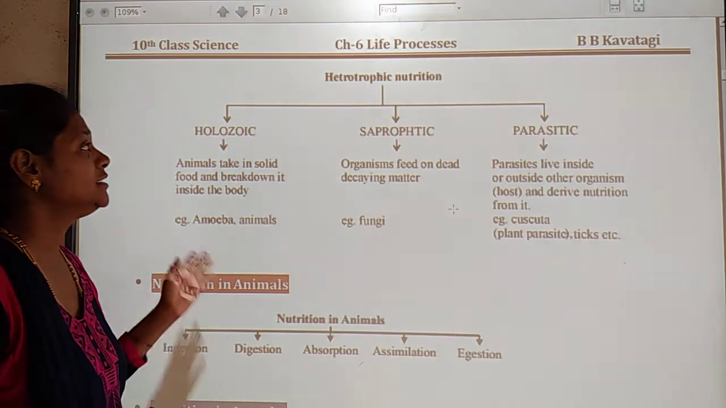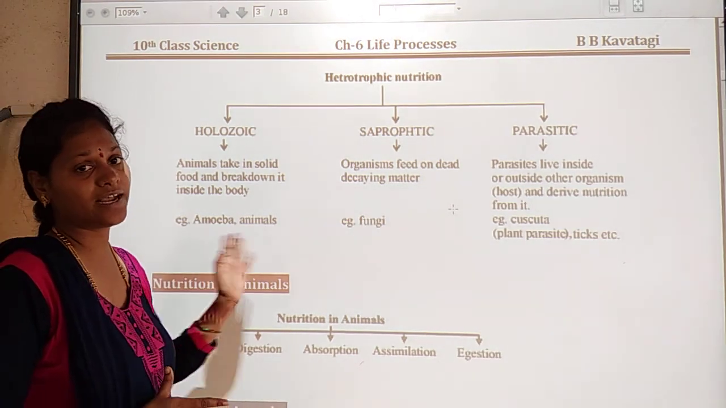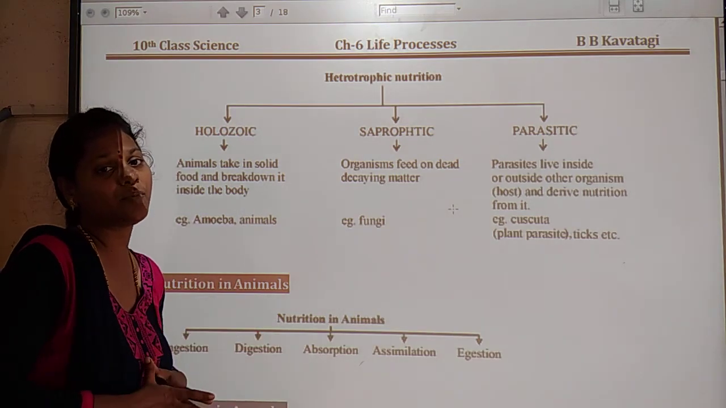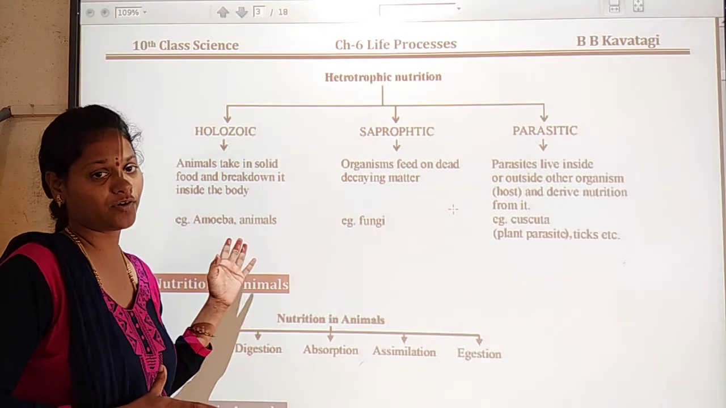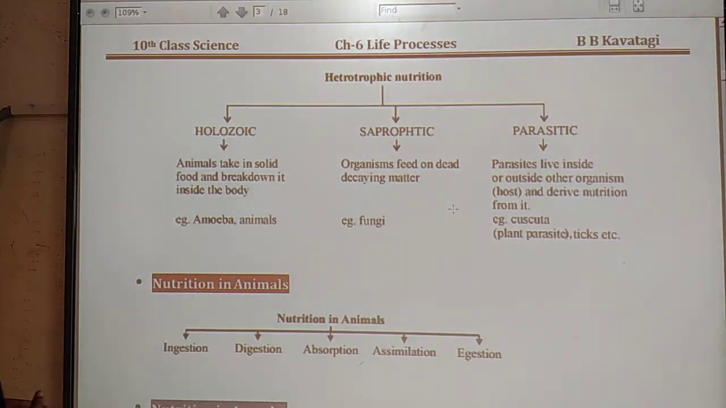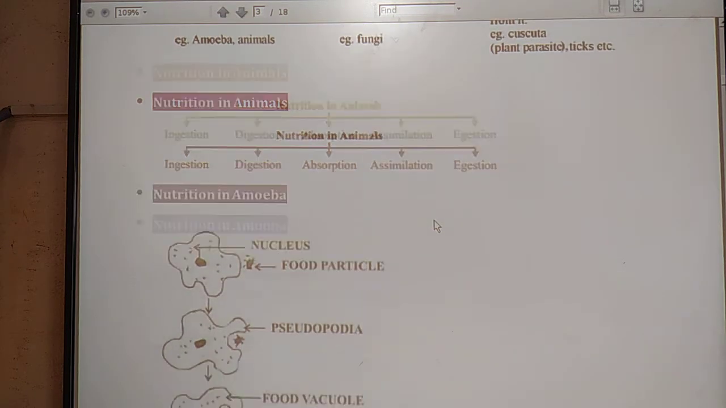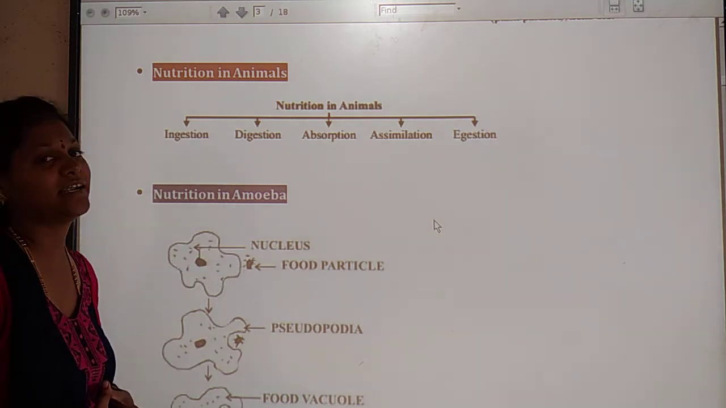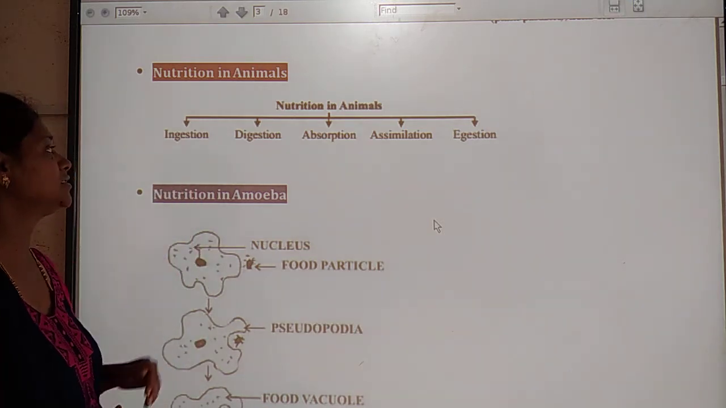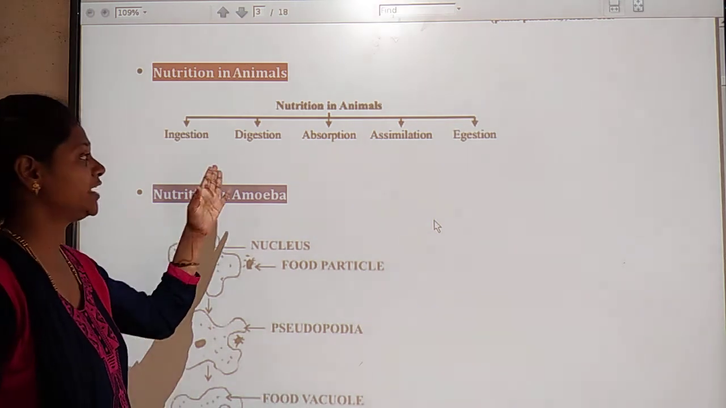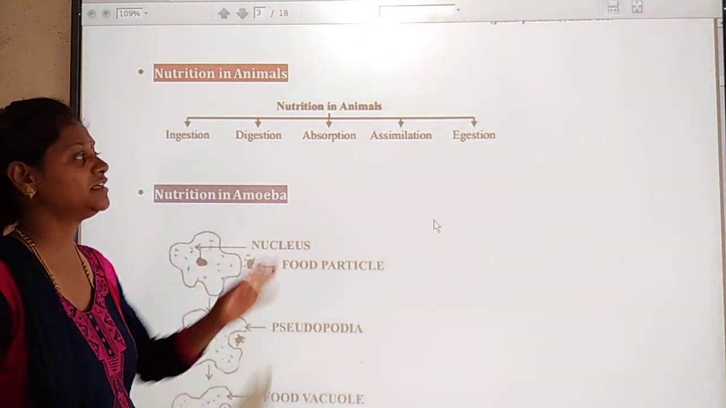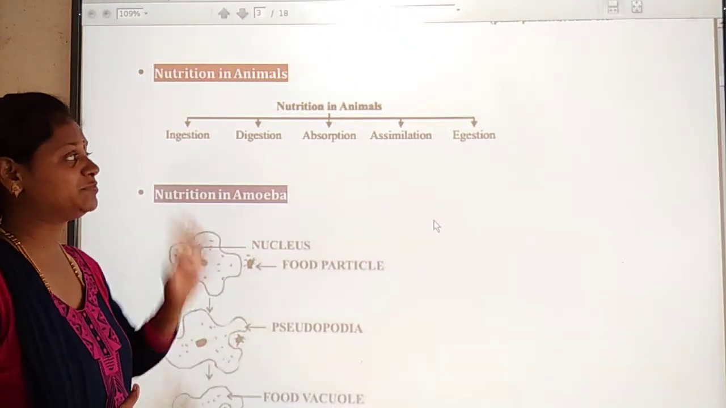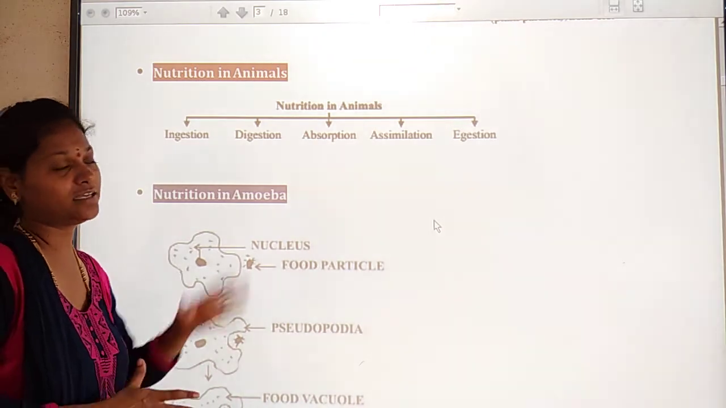Okay, so this is the classification of heterotrophs. They depend upon other organisms for what? Food. See, the next one is nutrition in animals. Here nutrition in animals takes place in 5 steps. First one is what? Ingestion. Next digestion, absorption, assimilation and egestion. There are 5 steps in nutrition in animals.